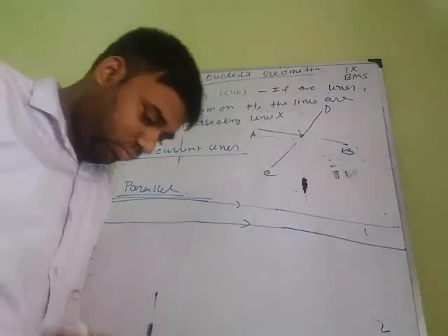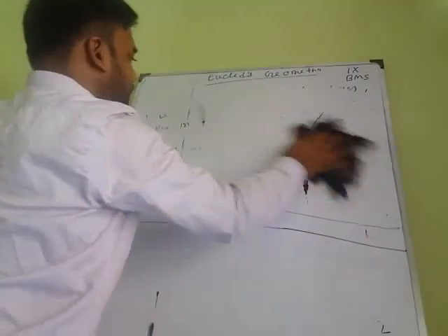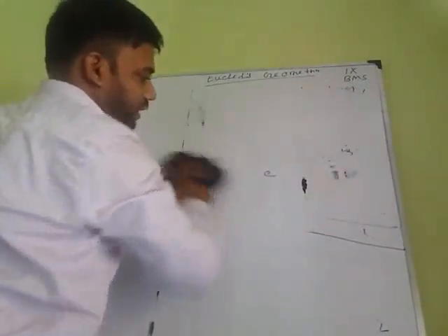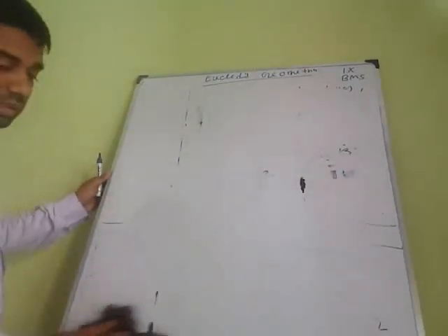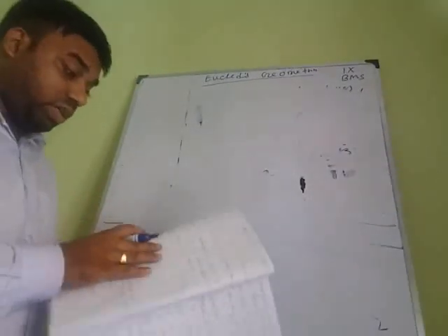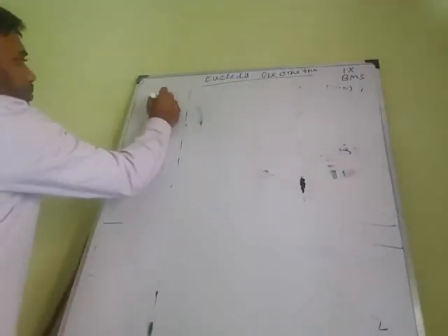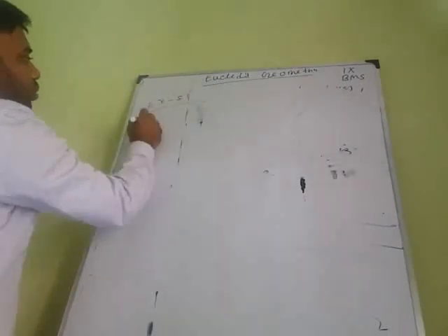So now we are starting Exercise 5.1. In the first question, some statements are given and we have to say whether they are true or false. Exercise 5.1, question number 1.